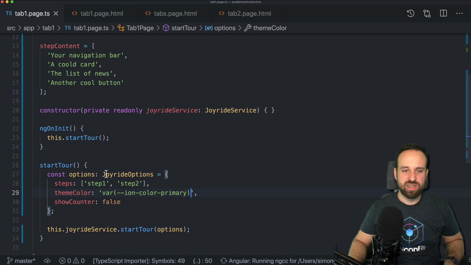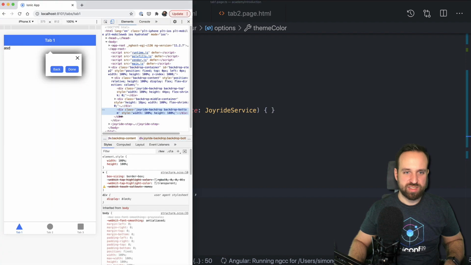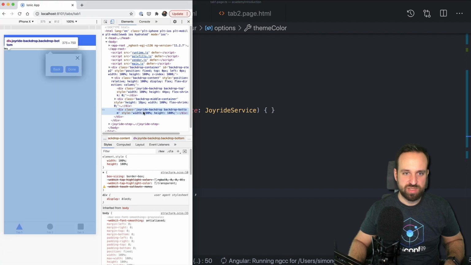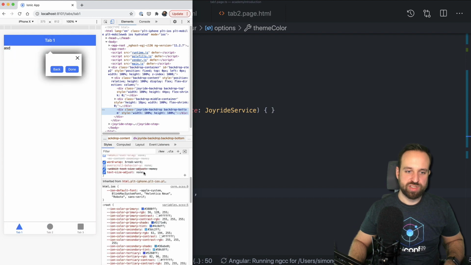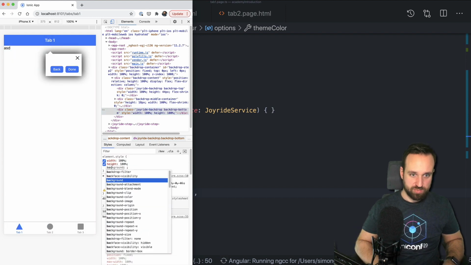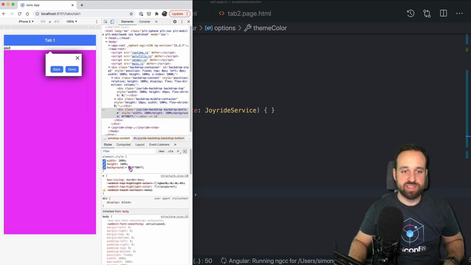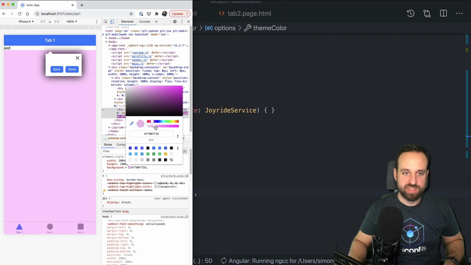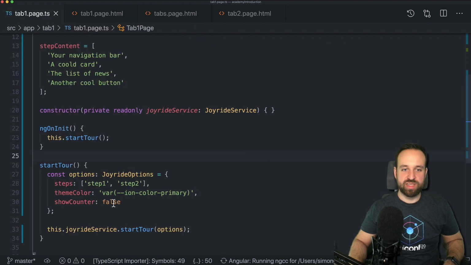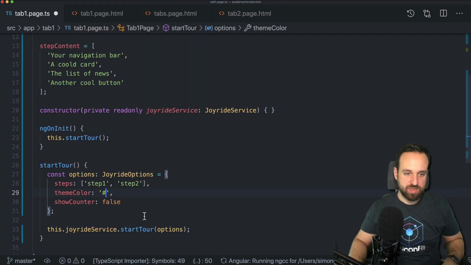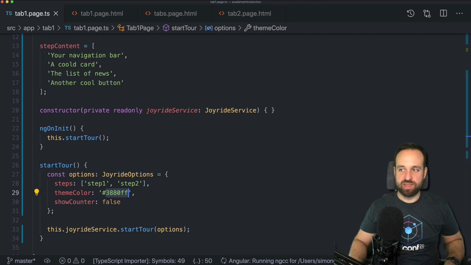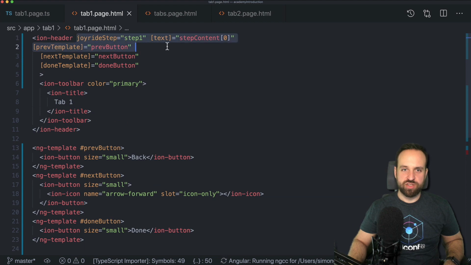You could even change this, in fact, to the CSS variable, Ion color primary. But from what I've seen, there's a little problem because the backdrop is not taking that color. The buttons do take that color, but the backdrop is not. Perhaps you can set it with some kind of CSS here. That should be the Joyride backdrop. Maybe you could just set the color background. Yeah, maybe you could just set it by CSS instead, then give it a little bit of opacity and you get basically the same effect like we did before. But then you could even use this color. But for now, let's go back to this, and there we go.